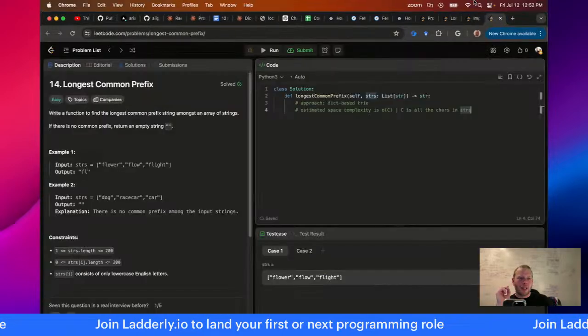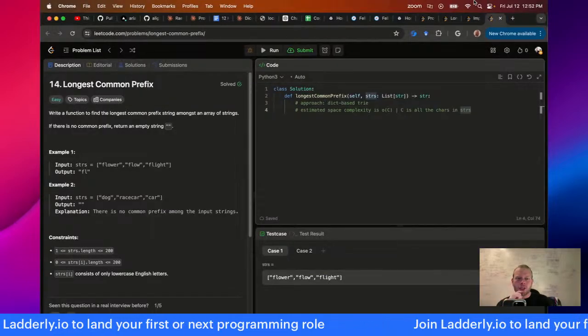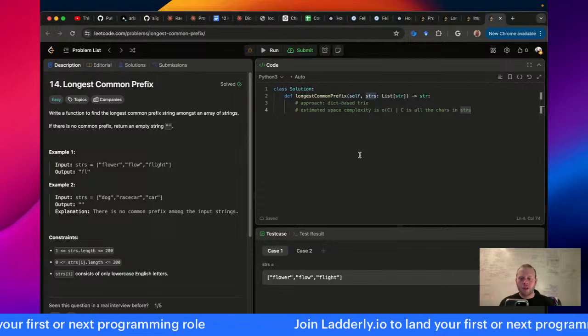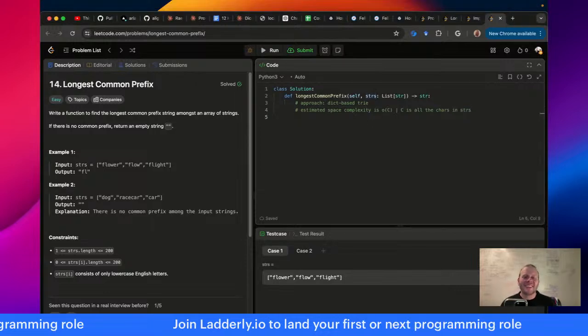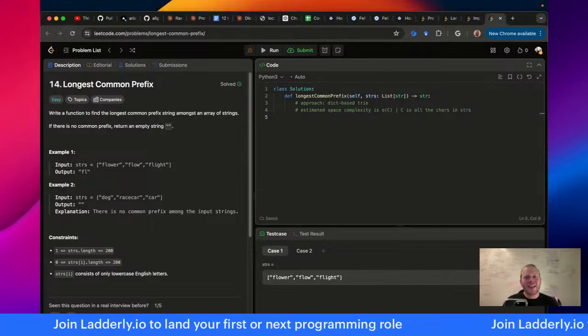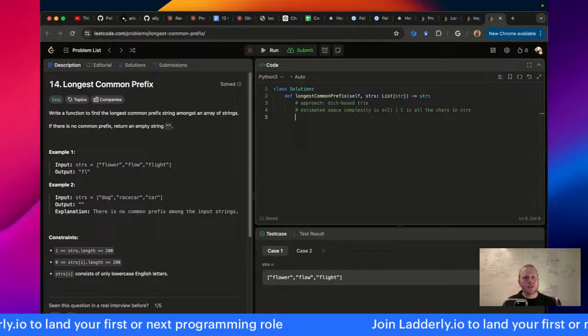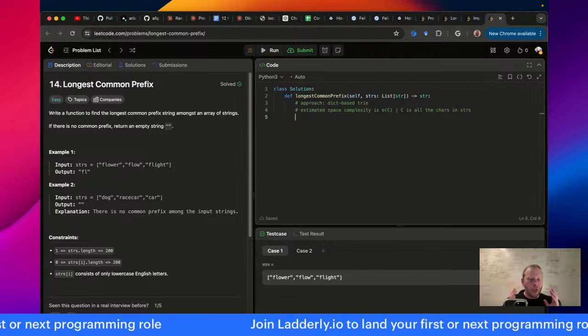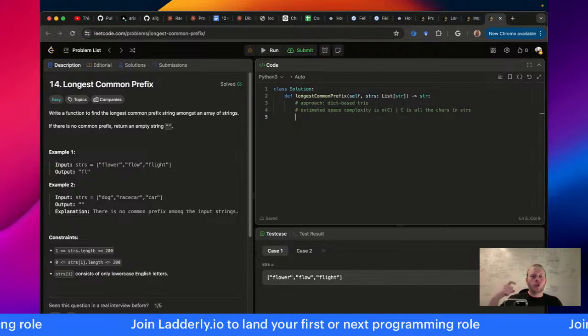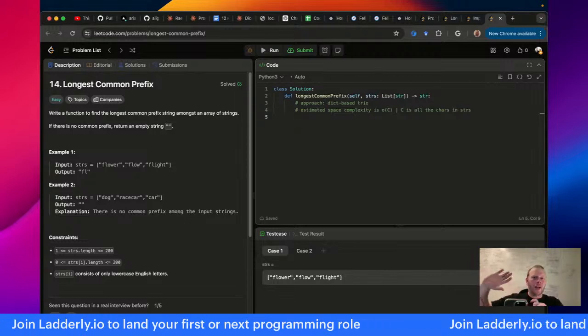And let's get back to some code, eh? I have 8 minutes to do this and I need to log off. Okay. So I don't think I'm going to get through it. Whatever. So the estimated space complexity is O of C. C is all the characters. And that's intuitive. This should be intuitive because the trie is a nested set of characters.